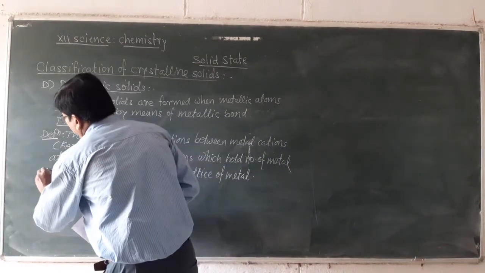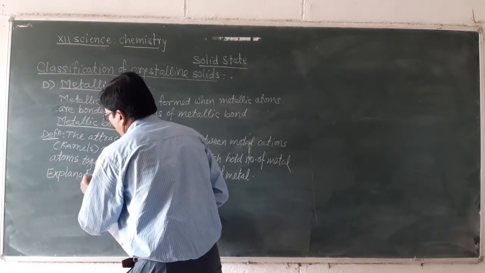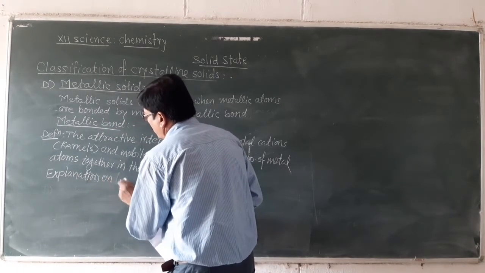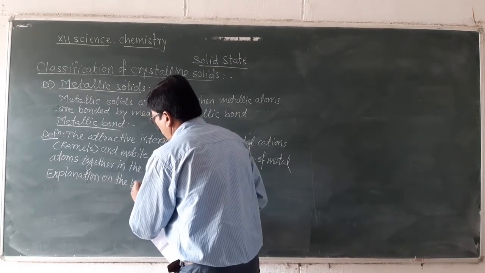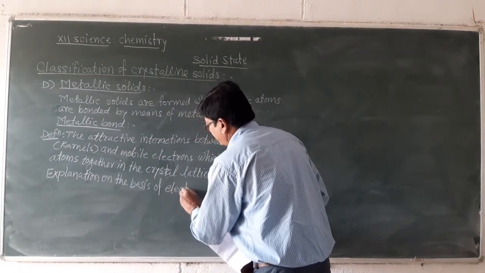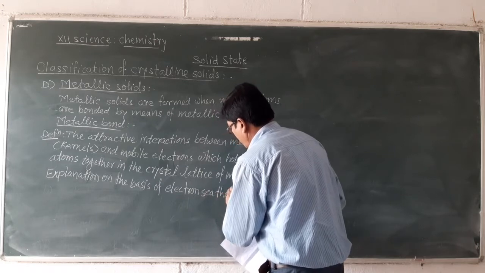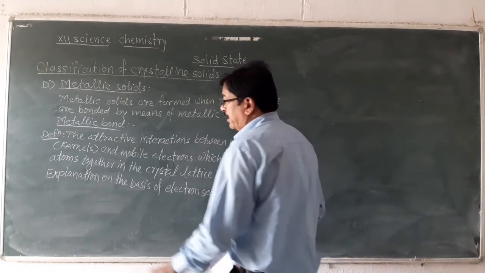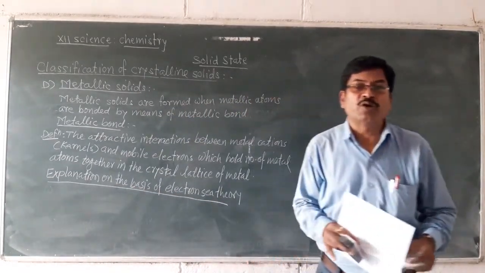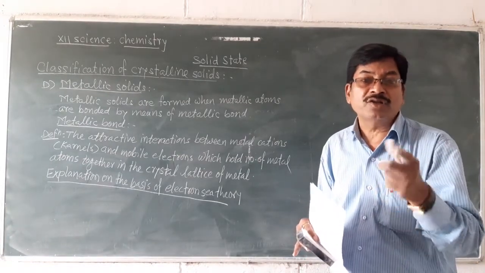Now formation of metallic bond can be explained on the basis of electron sea theory. Now here you can see metals are highly electropositive elements because of very few electrons, either 1, 2 or 3 electrons in their valency.